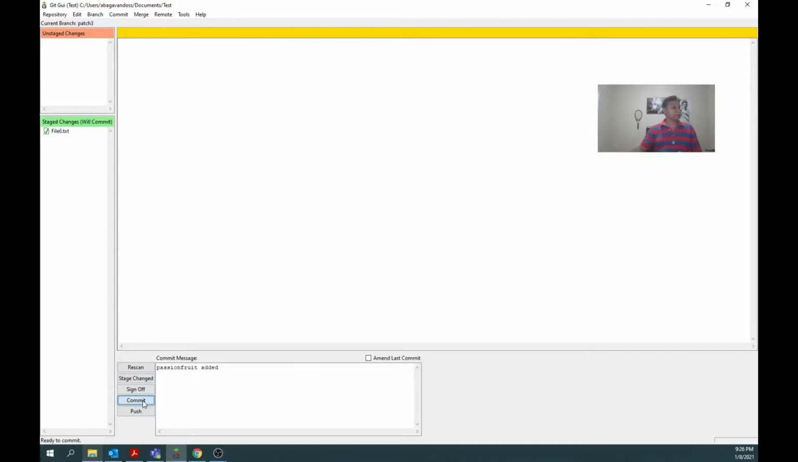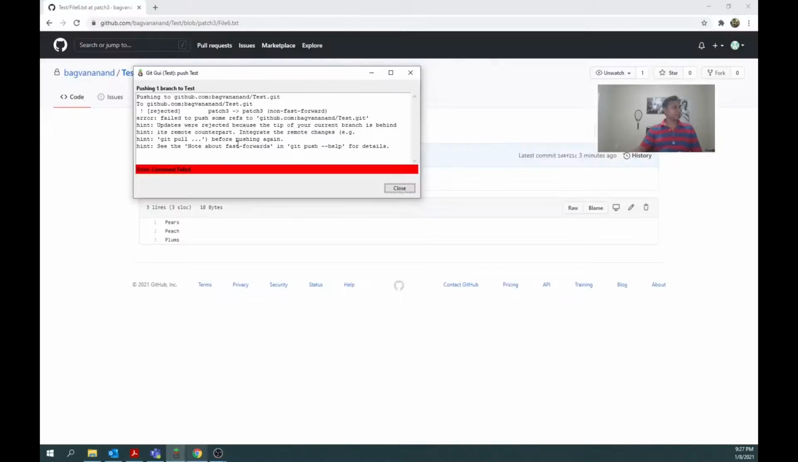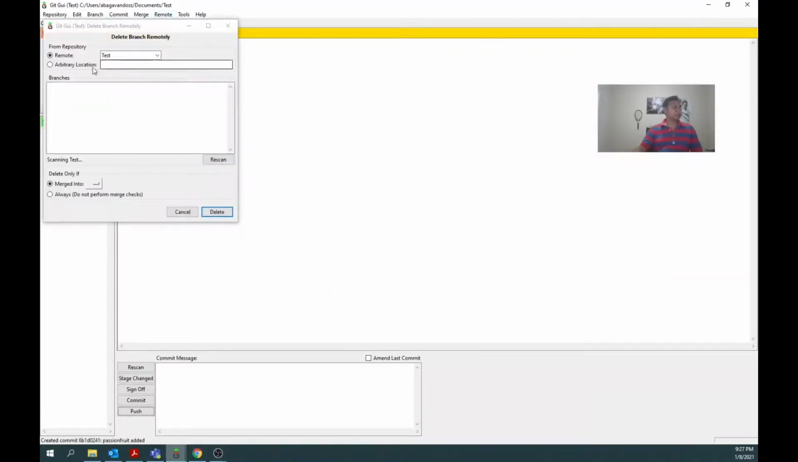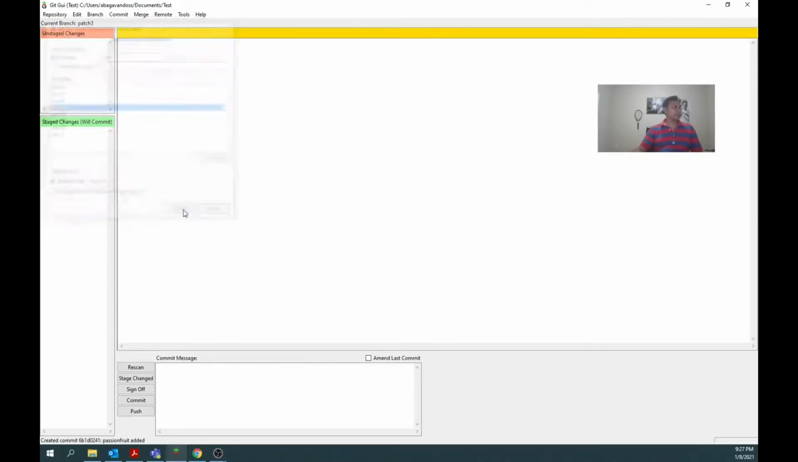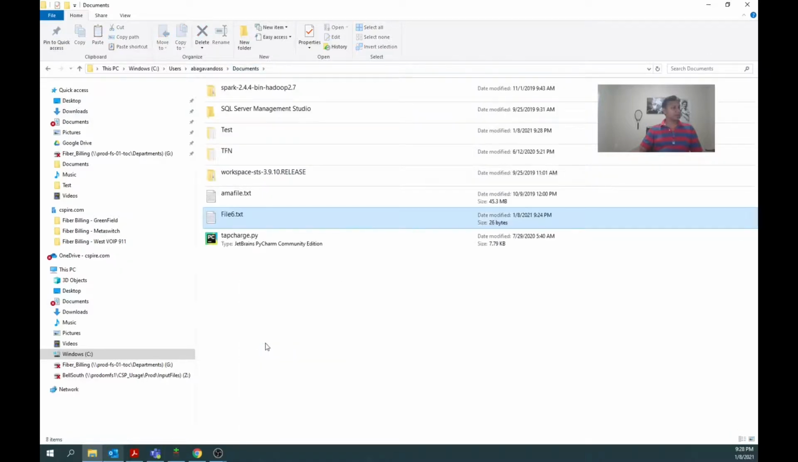Rescan, commit, push. I'm moving it to patch 3 only. What is it telling? Pushing to patch 3 failed. The updates were rejected because the tip of your current branch is behind. How am I going to resolve this merge conflict? So do delete branch. Before making the change, what I am going to do is copy file 6 to a different folder. In the documents, I am going to keep it over here.